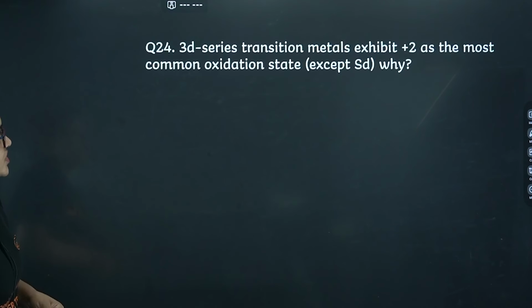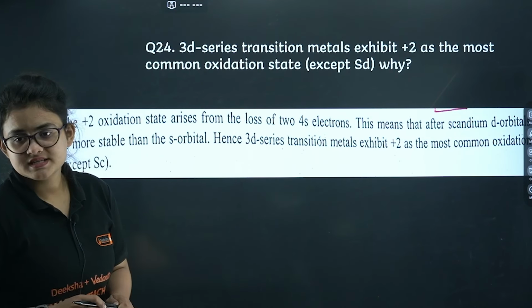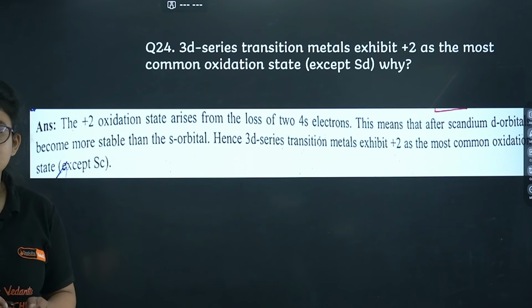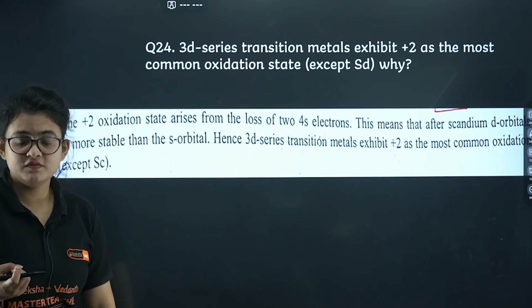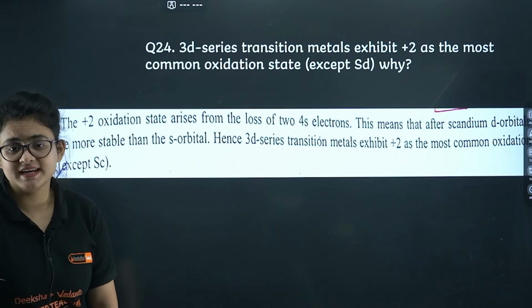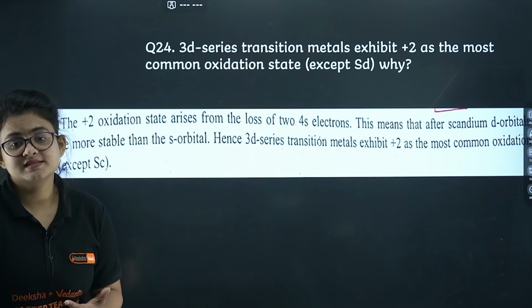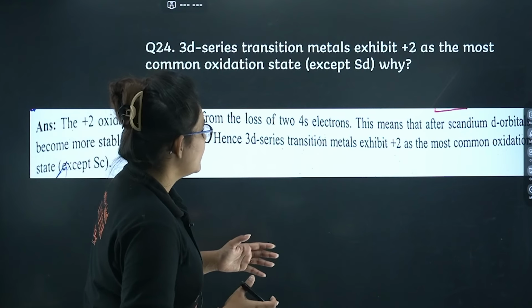3D series transition metals exhibit +2 as the most common oxidation state. Why? So the reason is basically the 4s2 electrons can be eliminated easily, right? But if you just look at scandium, it is having basically 3d1 4s2. So after removing the 4s2, if the 3d1 electron is also removed, then you will get the p6 configuration, that is a noble gas-like configuration, and hence that becomes very stable. I guess it's clear.